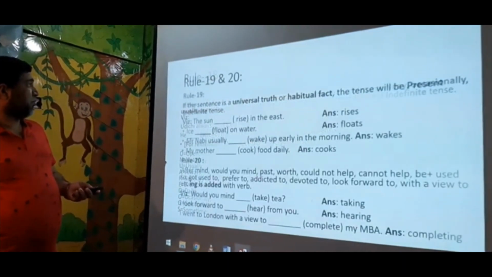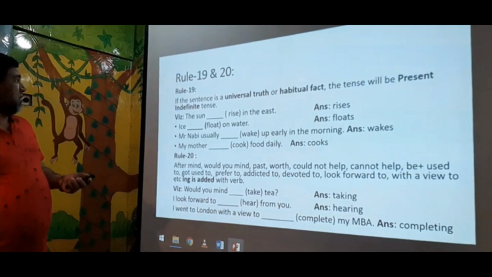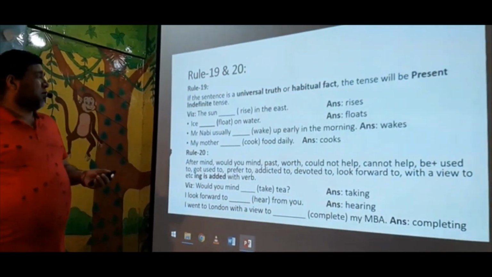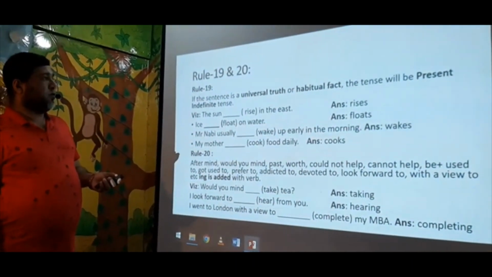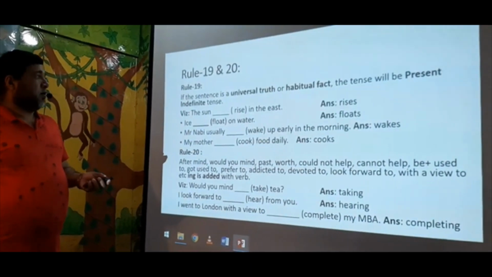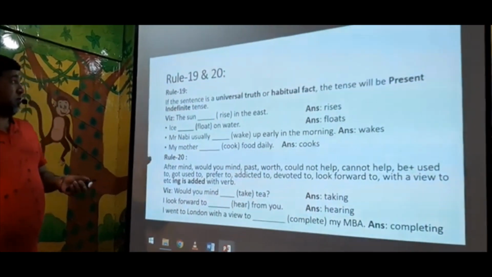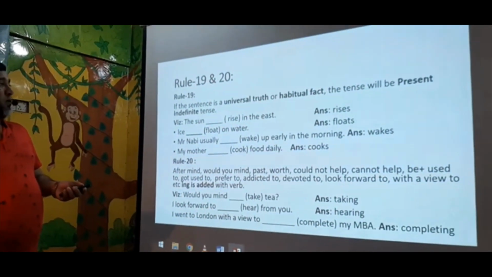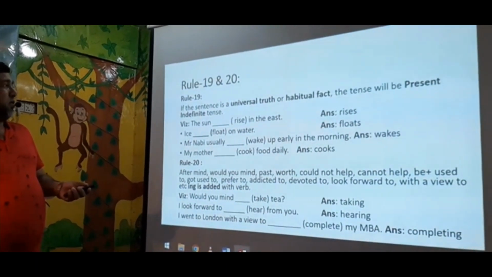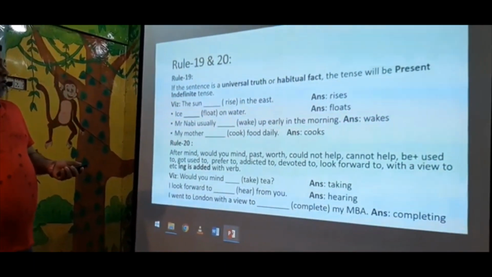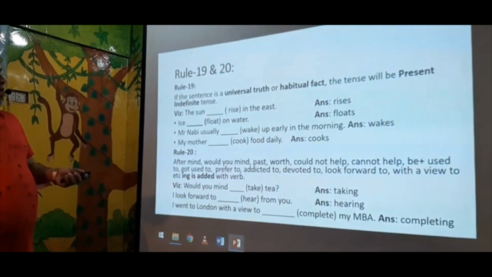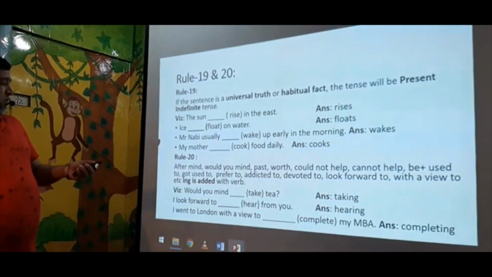Next, 19 and 20. If the sentence is a universal truth or habitual fact, you are very familiar with this rule. You know what is universal, what cannot be changed. Universal truth: the sun rises in the east.